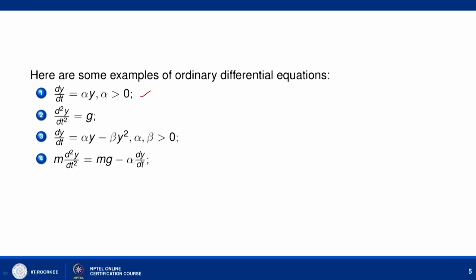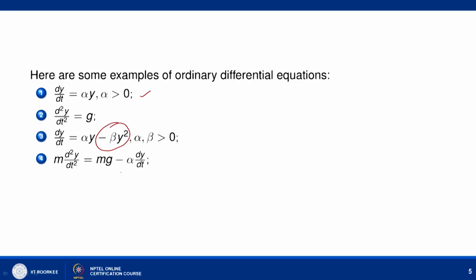Now, if you look at equation number 3, it is a slight modification of the differential equation given in 1, where we have considered one additional term, that is beta y square, and we will see why this beta y square is given. So, this is a modification of the simple population model, and this model is also known as the logistic model. We will discuss more about this model further on.